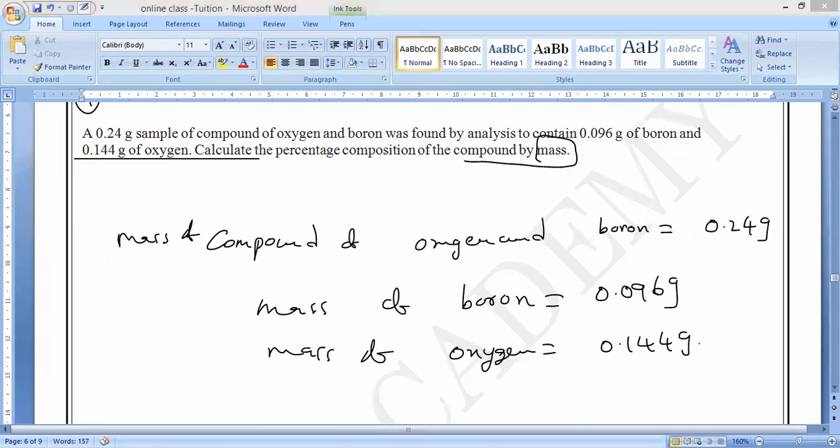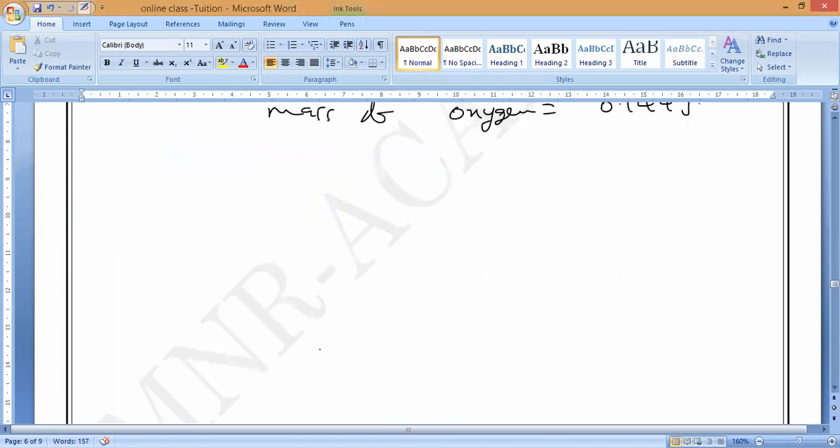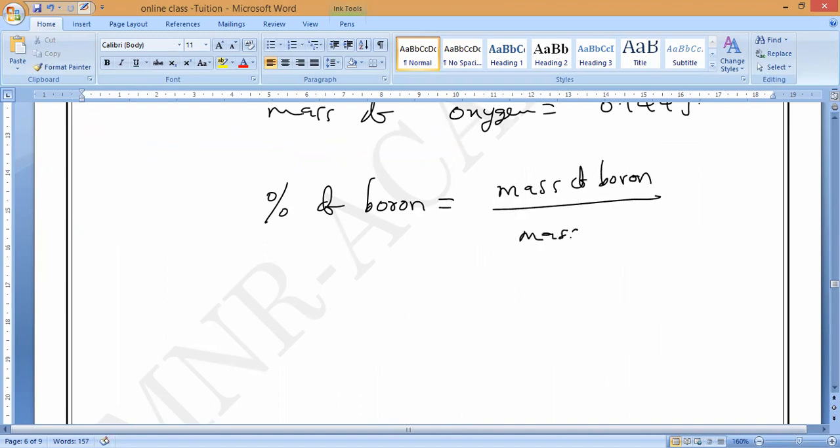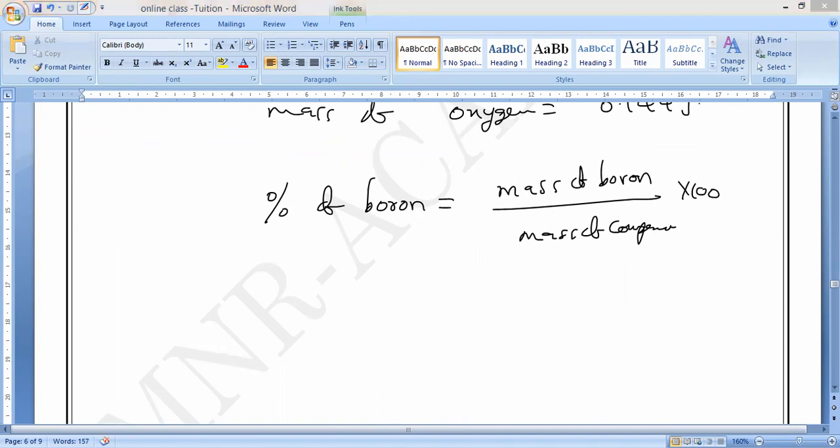So now you can take the first one. Let us go: percentage of boron. What will come, guys? Mass of boron divided by mass of compound, into 100.